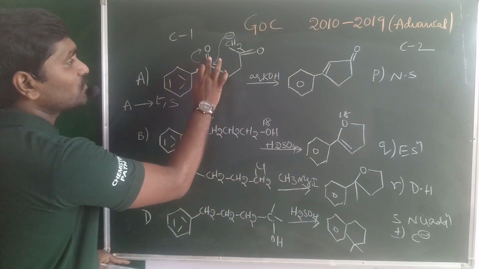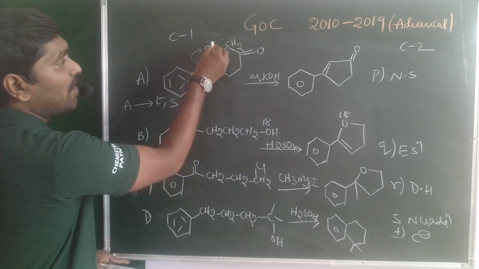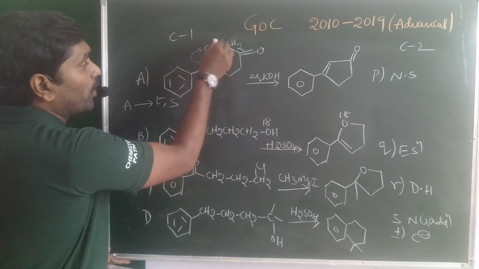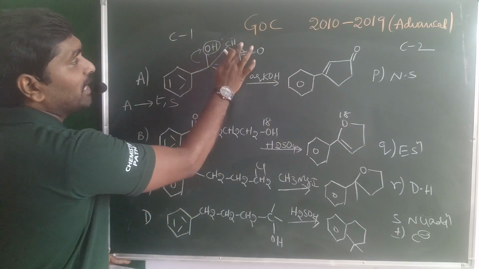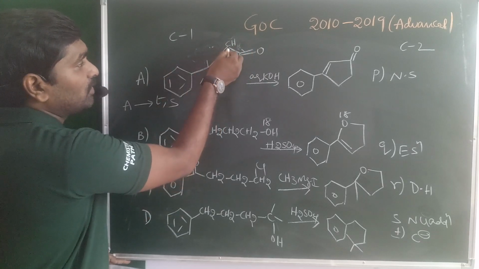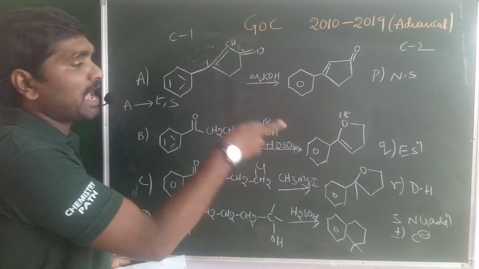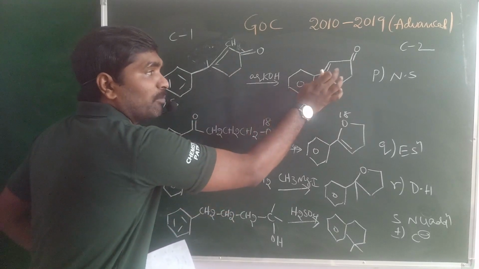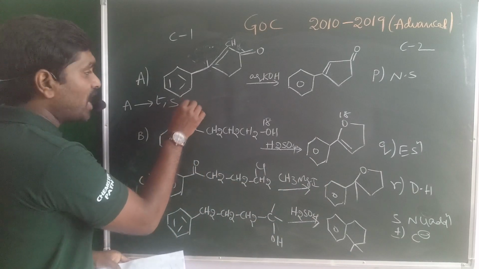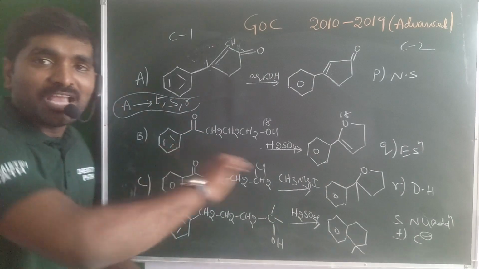After hydrolysis, what happened? First of all, this carbanion is bonded with the carbocation. After hydrolysis, it becomes OH. So from this OH and the next carbon, H is removed as a water molecule. So a double bond is formed here, which is also a dehydration reaction. That's why the double bond is formed. That means R is also correct. That means for A: T, S, R. So three options are correct.